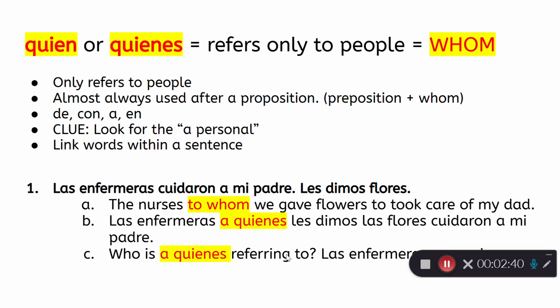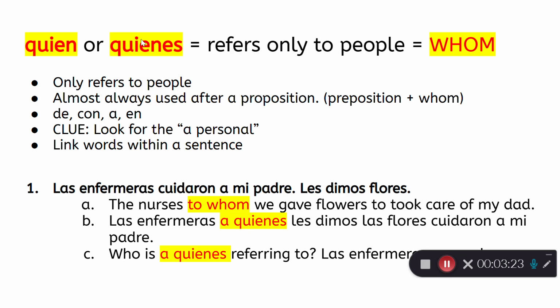Do some examples with quien or quienes referring to people. So this relative pronoun will only refer to people. It's almost always used after a preposition. The prepositions are these: de, con, a, en. A clue to using quien or quienes is look for the a personal. Remember, we use the a in front of a person's name or something that refers to people if they are the direct object of the sentence. Quien or quienes does the same as the previous que.